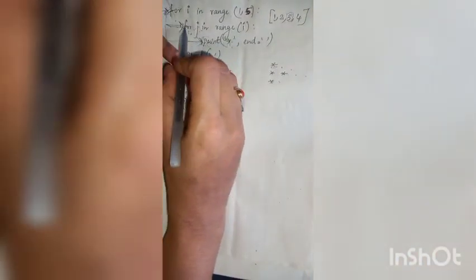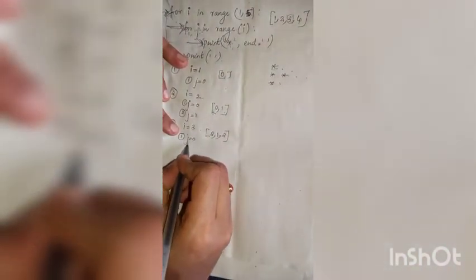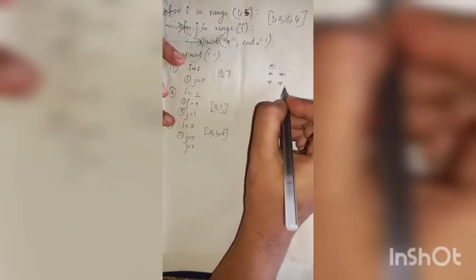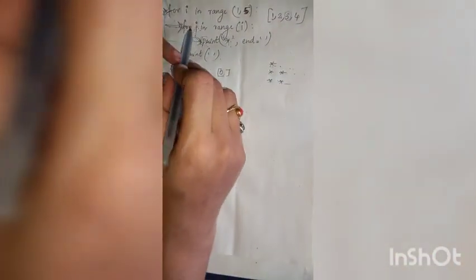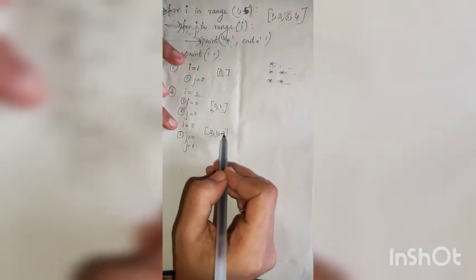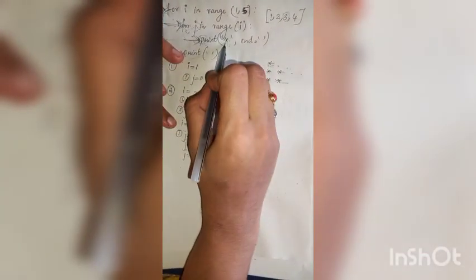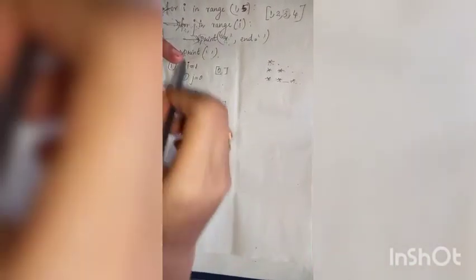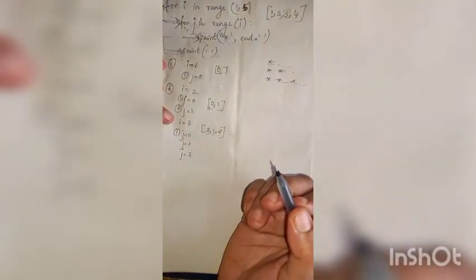So again it will go to the for loop, increment the value of j to the next value, that is j equal to 1. Then again print star, end equal to space. Then again j will be the next value in the range function, that is 2. So j equal to 2. Again print star, end equal to space. Again no value is there for j, so it will execute the statement outside the for loop, that is print space. Again one space will be printed.